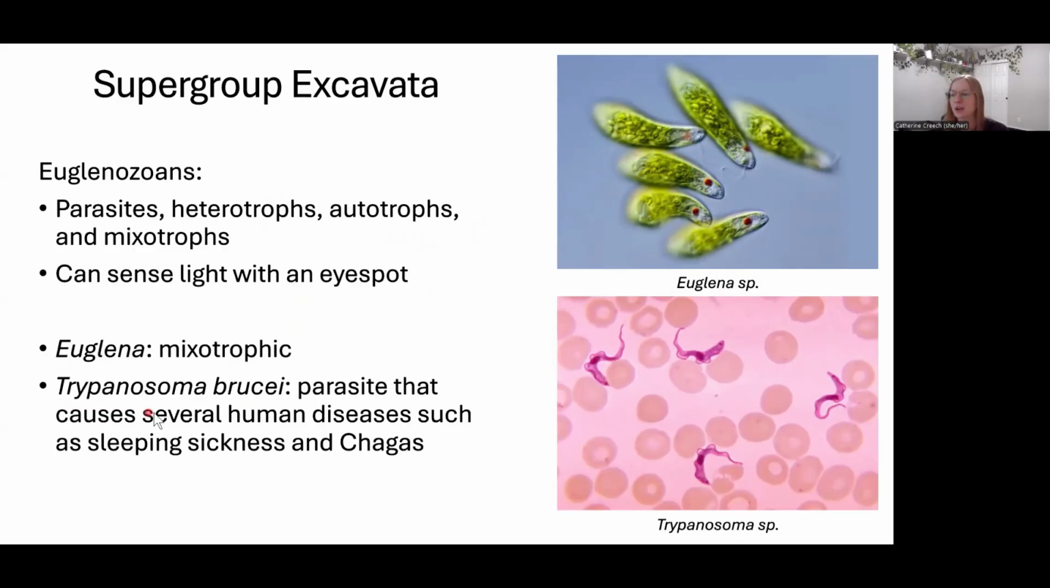And then we have our trypanosoma, which is our sleeping sickness causing parasite that also causes Chagas disease. Here it is in human blood. Each one of these pink things is a human blood cell. So you can see that tiny little protists infecting human blood.